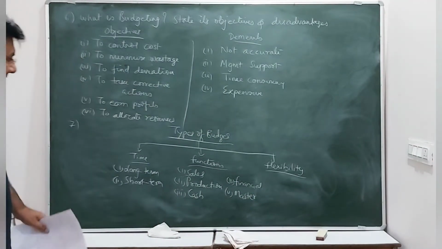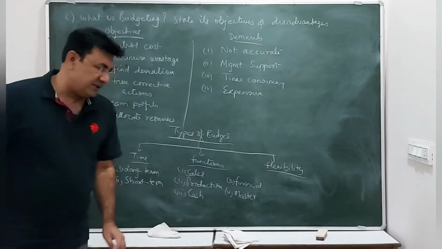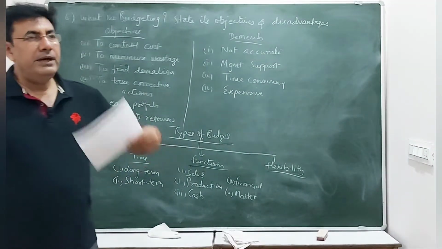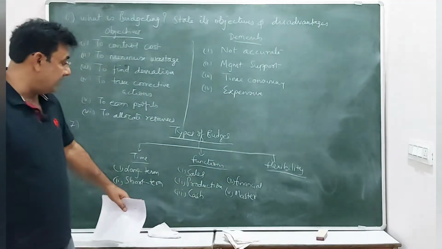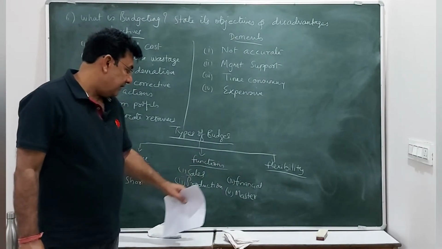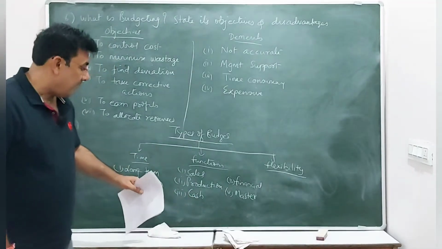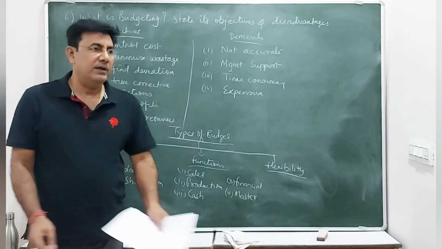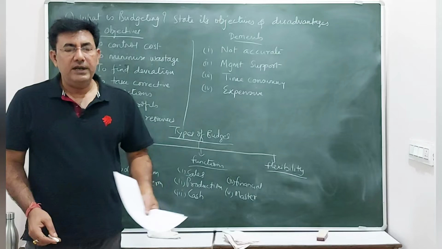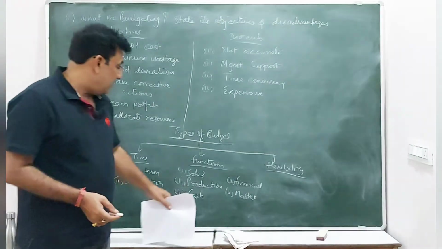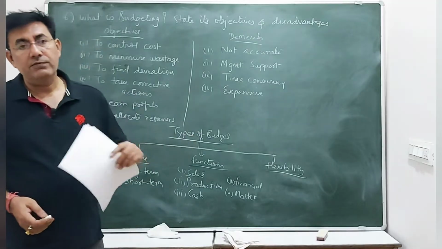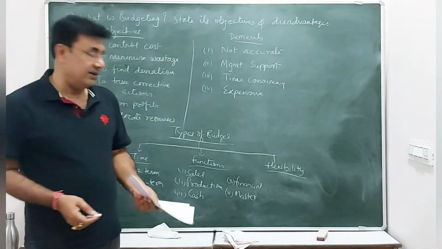So these are the 5 types of budgets on the basis of function. Sales: भाई अपने को 3 महीने, next 6 months में कितना सेल करना है, what is the budget. So that is all done in sales budget. Production: again same चीज़, like for the next months or next years how much we have to produce. Cash: कितना cash inflow outflow होना चाहिए during the next years.